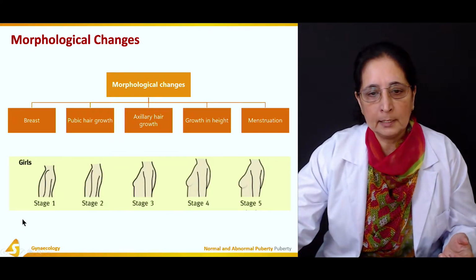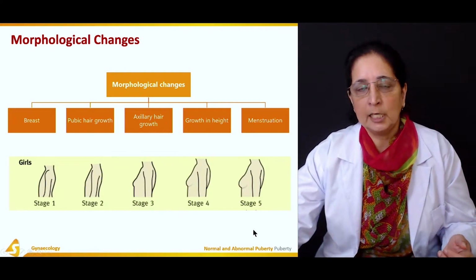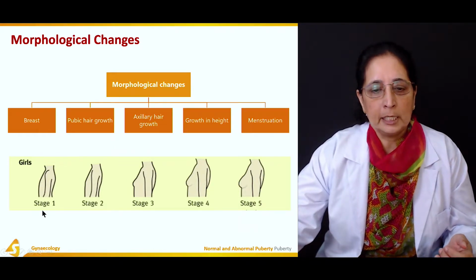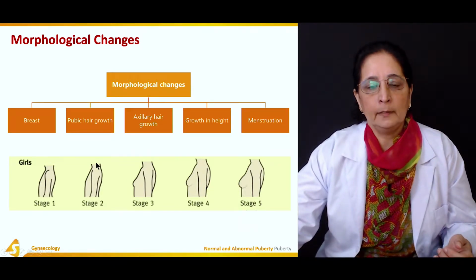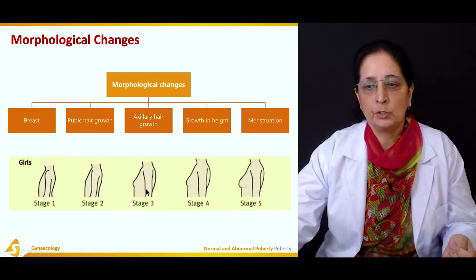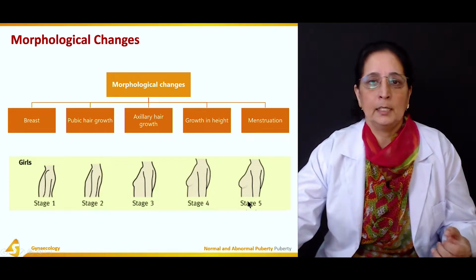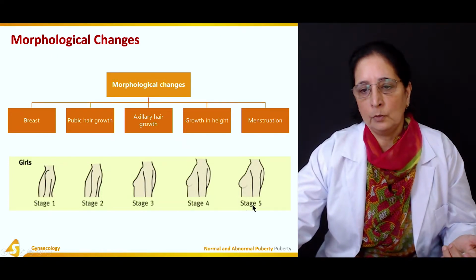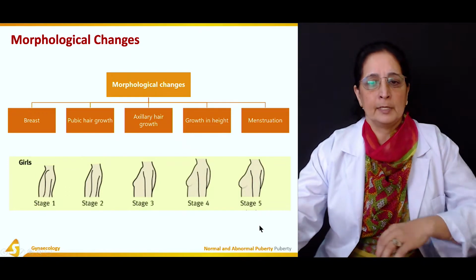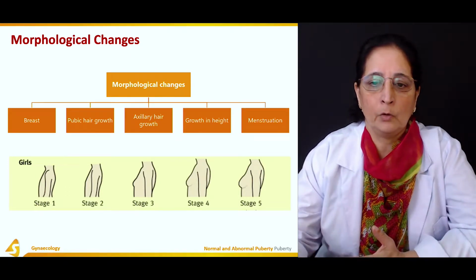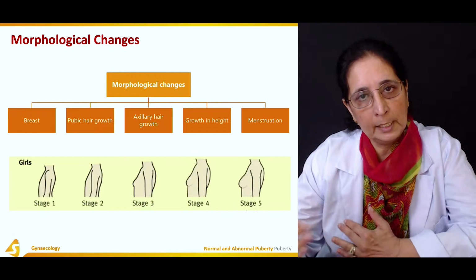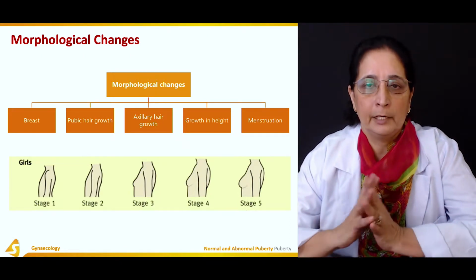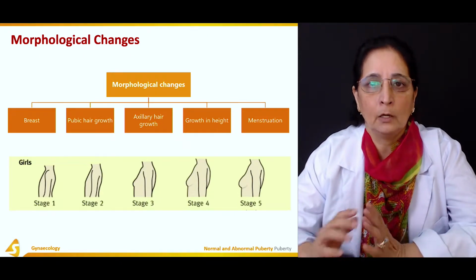So in this, if you see stage 1 to stage 5, this is stage 1. Slowly there is breast budding and formation of breast tissue, then the areola develops, and then there is increase in the breast tissue. So all these are the changes leading to full development of the breast tissue. Then pubic hair grows, axillary hair, and the height spurt also occurs with puberty.